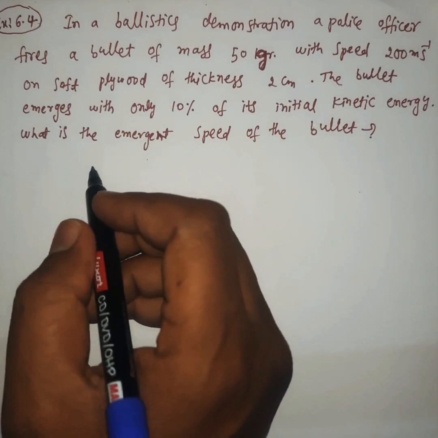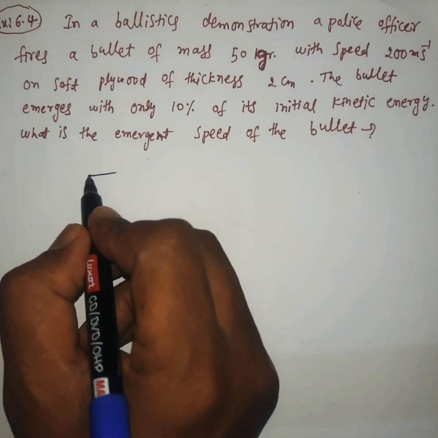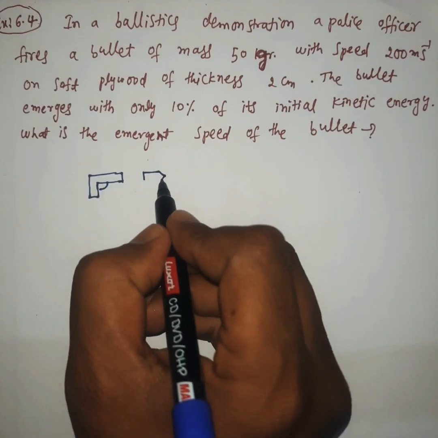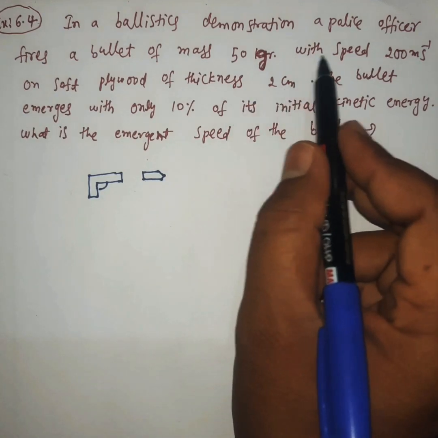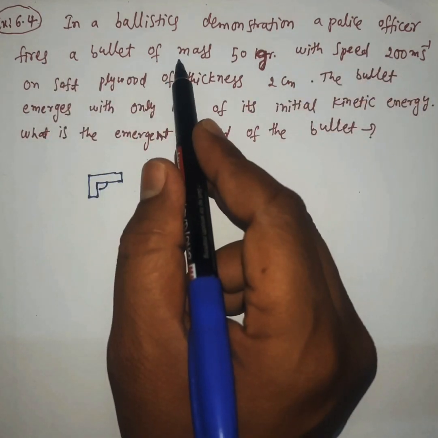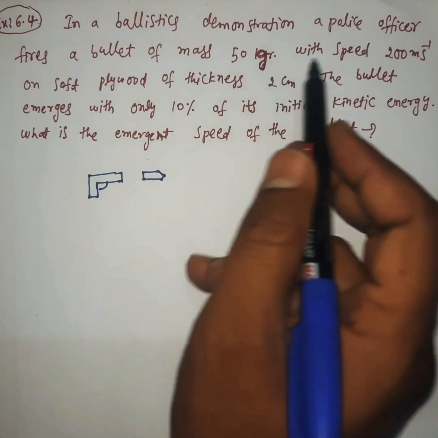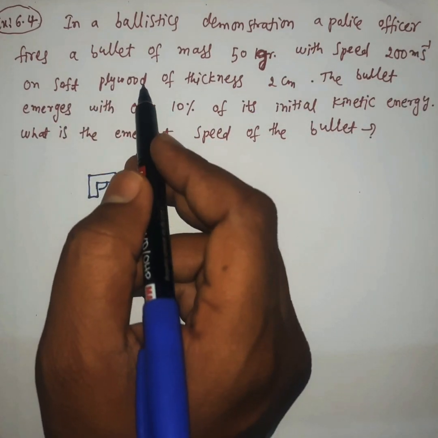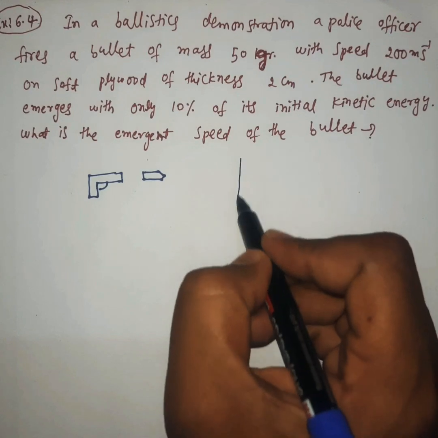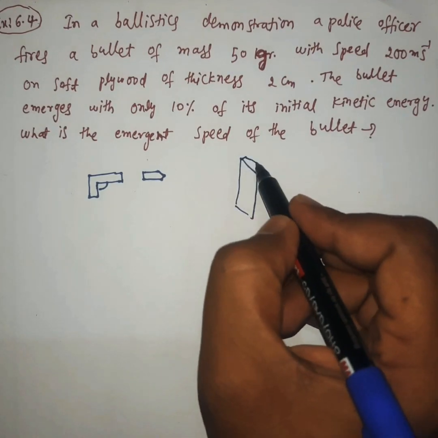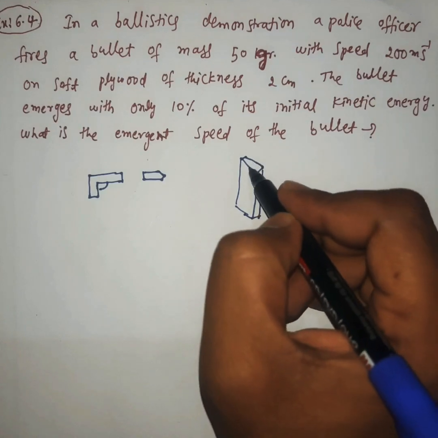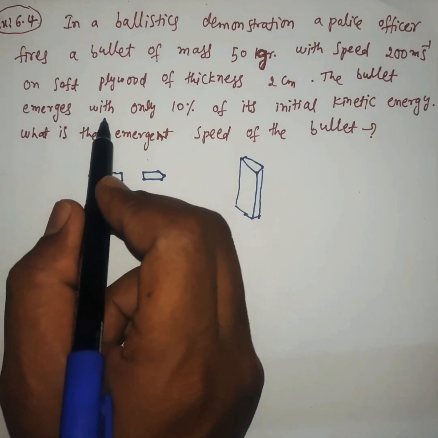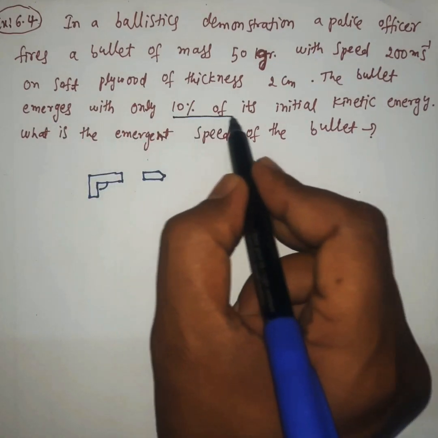Here, a police officer fires a bullet of mass m. It is 50 grams, with speed 200 meters per second, on soft plywood. The thickness of the plywood is 2 centimeters. The bullet emerges with only 10% of its initial kinetic energy.